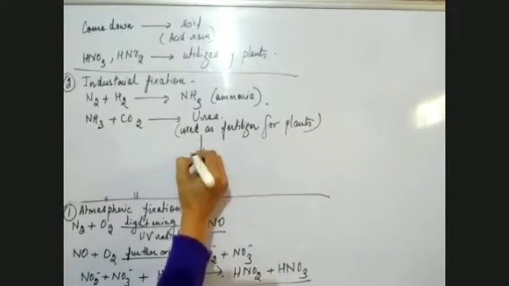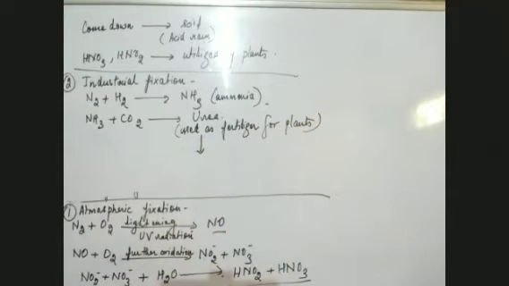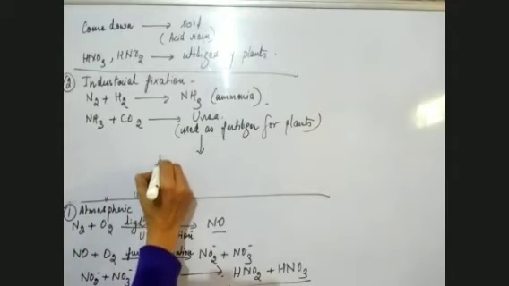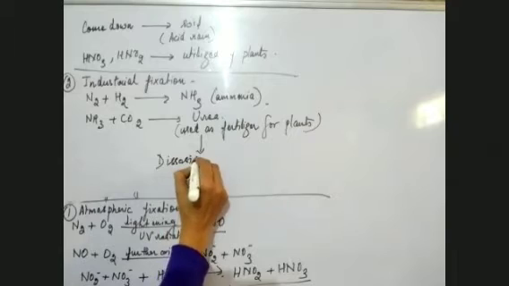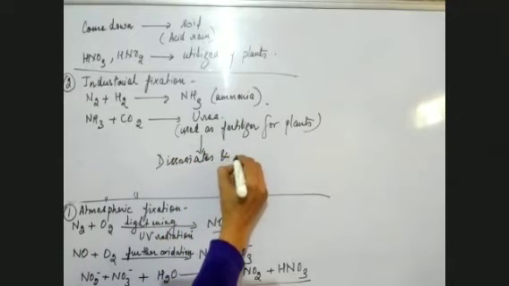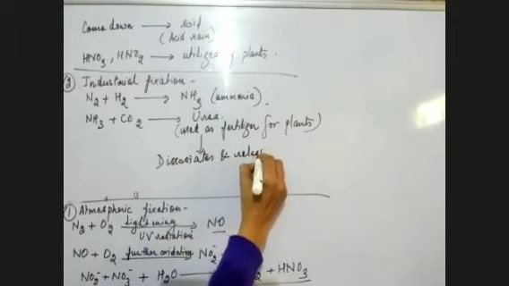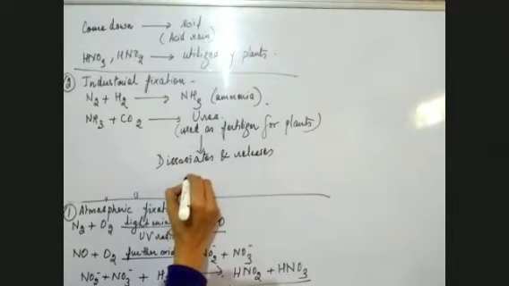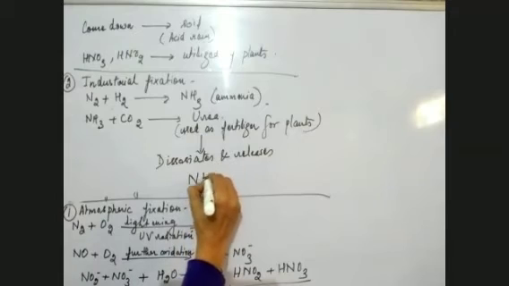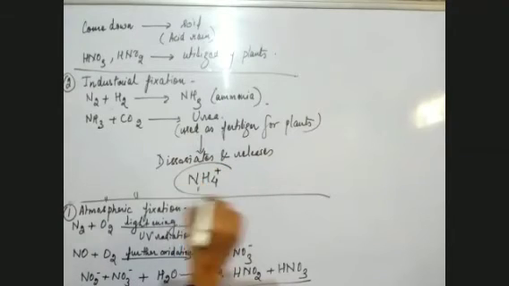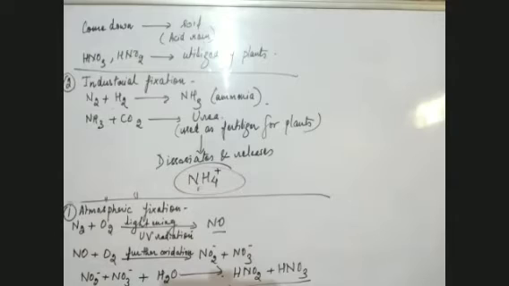Now, what happens when it is used up as a fertilizer? It dissociates and releases ammonium ion, that means NH4. NH4 is released, and this NH4 is a usable form of nitrogen, which can be used up by the living organism.